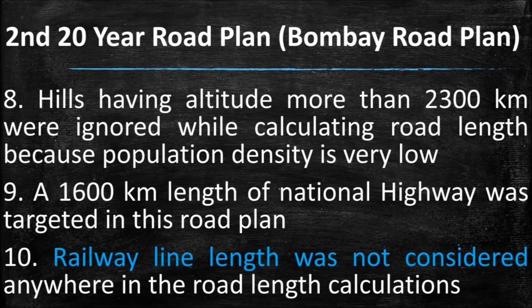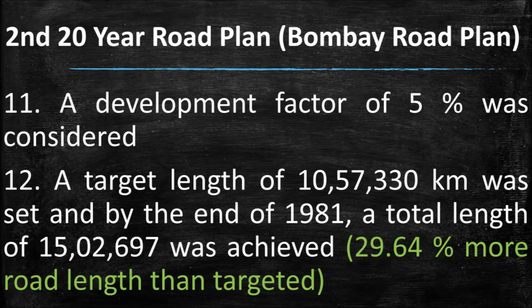Railway line length was not considered anywhere in the road length calculations. A development factor of 5% was considered in this road plan. A target length of 10,57,330 km was set, and by the end of 1981, a total length of 15,02,697 km was achieved. It was 29.64% more road length than targeted.